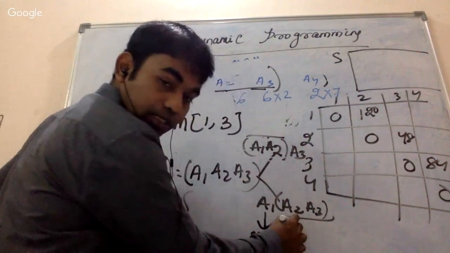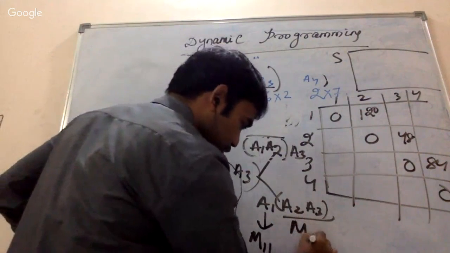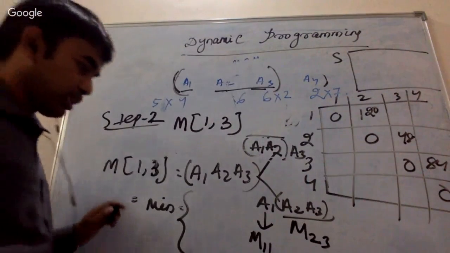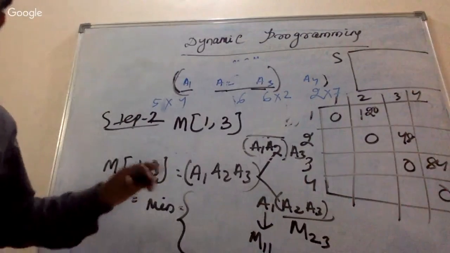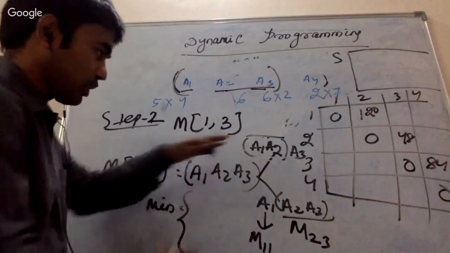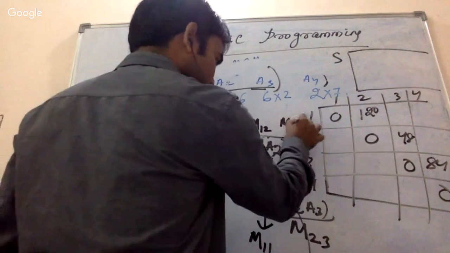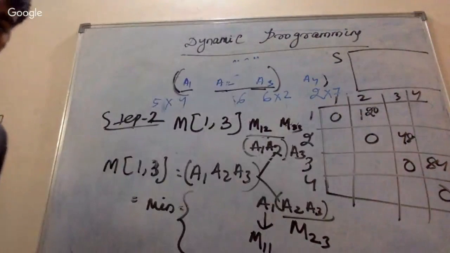M11, and this is M23, right? So this is M11, M23, and this is M12, M33. Do you understand this notation?